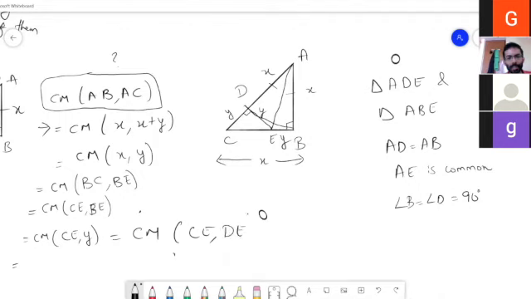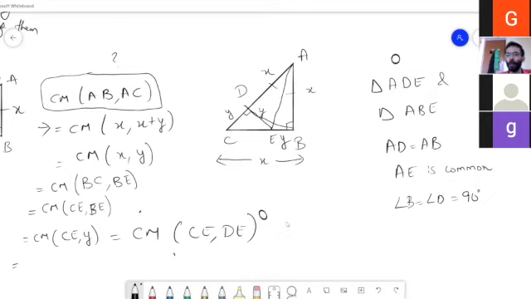The common measure for the initial side and the hypotenuse, if it exists, will be exactly the same common measure for the hypotenuse and the side of the smaller right triangle. This was the first observation in our journey towards finding if there's a common measure for the side and the hypotenuse.